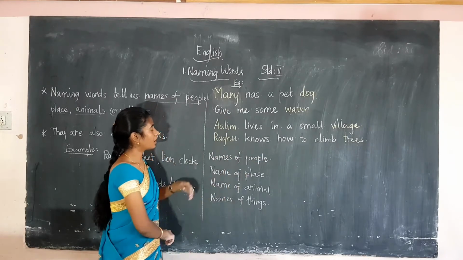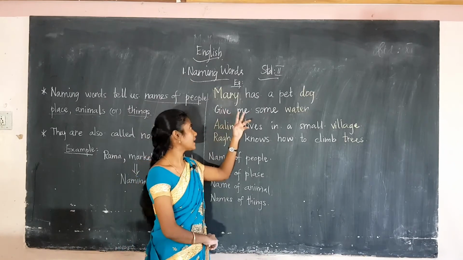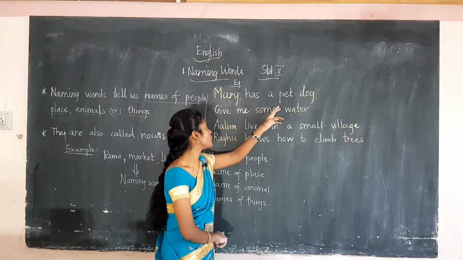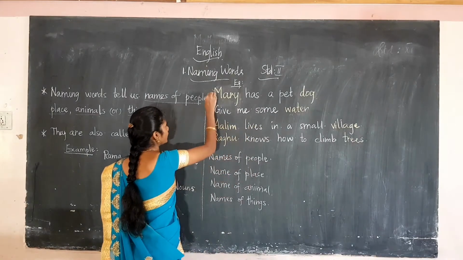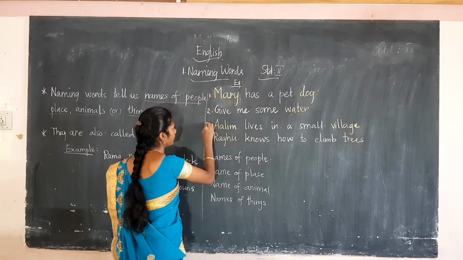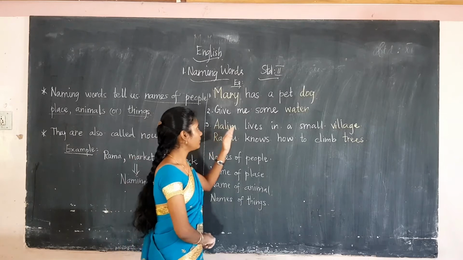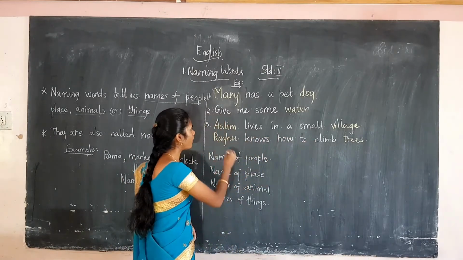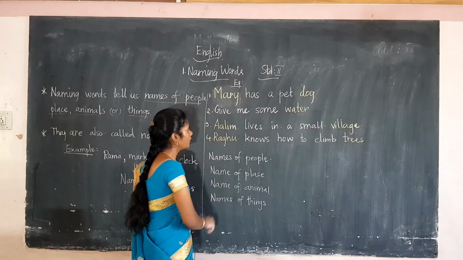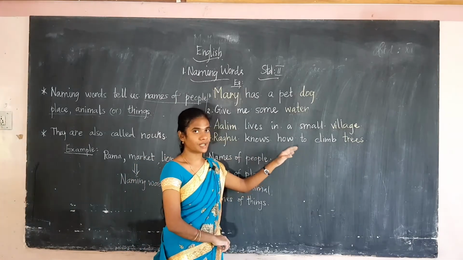First, I am going to read out these sentences. Mary has a pet dog. Give me some water. Alim lives in a small village. Raghu knows how to climb trees.